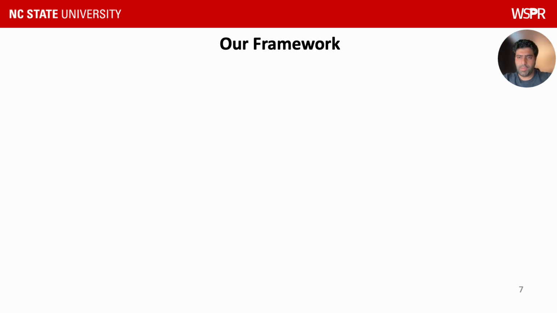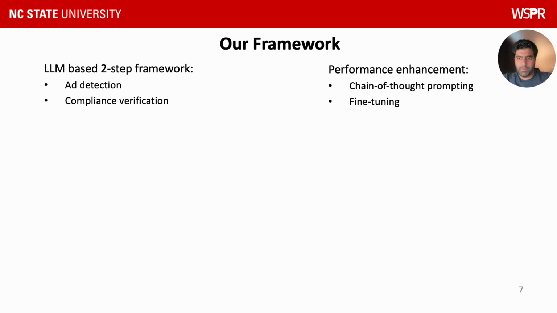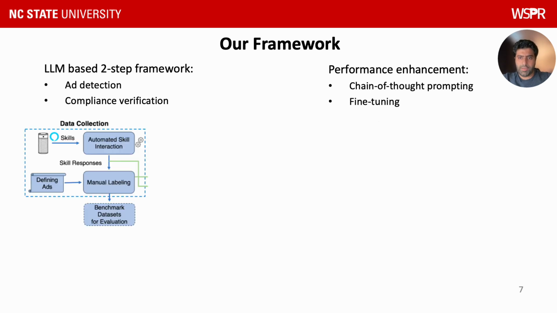We introduce our automated and scalable ad detection and compliance verification framework. Our framework utilizes LLMs for both ad detection and compliance verification tasks as a two-step process. We utilize the chain of thought prompting technique and model fine-tuning to enhance performance of the models. First, we collect the data by interacting with the defined set of skills using an automated tool and store skill responses. This automated tool will be described in the next slide. We then manually label these skill responses to create our ground truth. This ground truth is used as a benchmark for evaluation of the models. A small chunk of this ground truth data is separated out for the model fine-tuning as well.